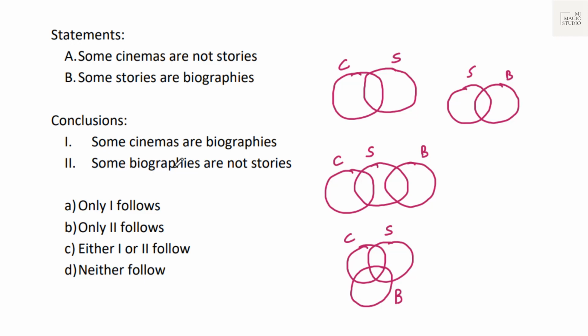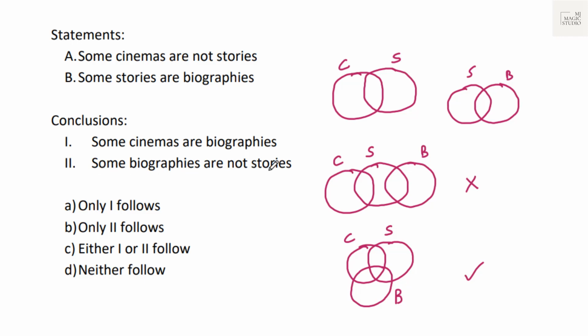So whatever conclusion we will check needs to follow in all the Venn diagrams which we have constructed. Some cinemas are not stories. We can see that in Venn diagram 1 also, in Venn diagram 2 also. Some stories are biographies. We can see in Venn diagram 1 also and 2 also. Now conclusion. Some cinemas are biographies. That is not following in Venn diagram 1. There is no connection between cinema and biography. It is only following in Venn diagram 2. For the conclusion to be followed, it should follow in all the Venn diagrams that we are constructing.